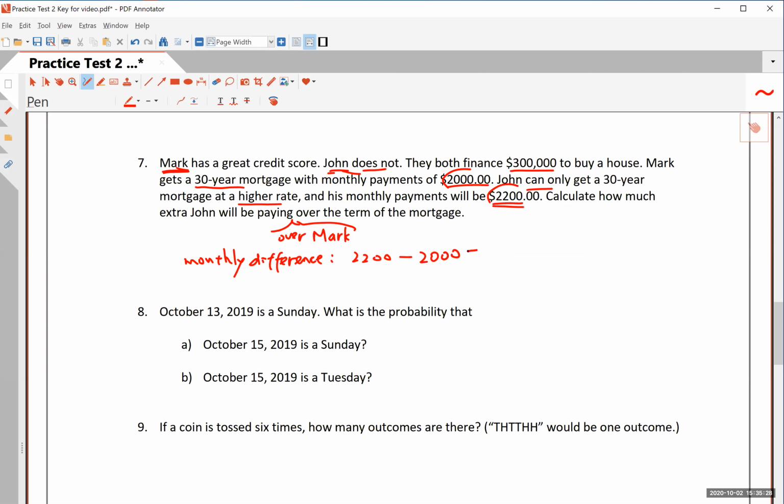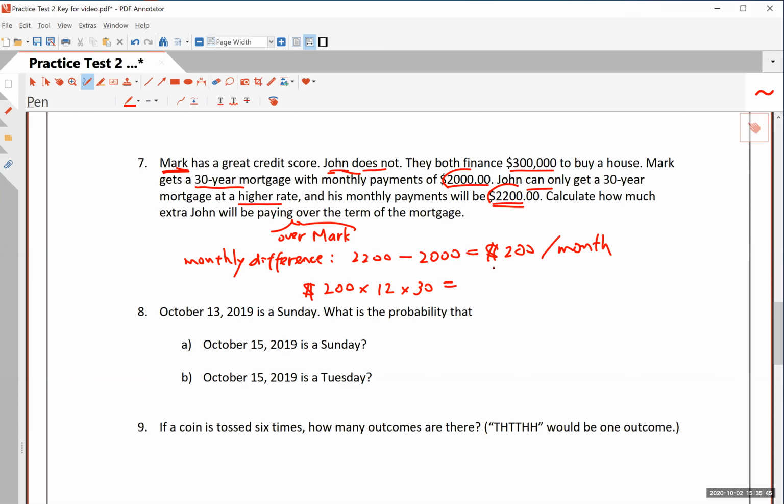2,200 minus 2,000, it's $200. Okay, remember, this is per month. John is paying $200 a month more. Not a big deal, maybe, right? But it is a big deal if you have to pay this 12 times a year for 30 years.